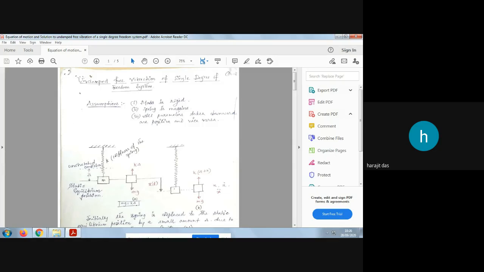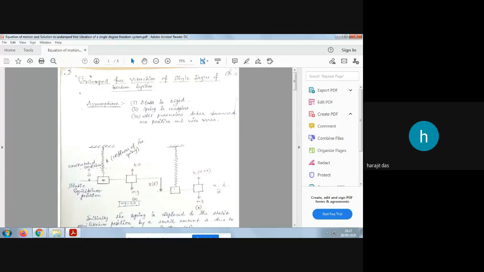And whatever is in the upward direction, I am calling it the negative direction because we will be using a negative sign. So whatever displacement is above the mean line or above the equilibrium line, those displacements, or velocities or accelerations, will be taken as negative. So these three assumptions are important while analyzing a spring mass system.